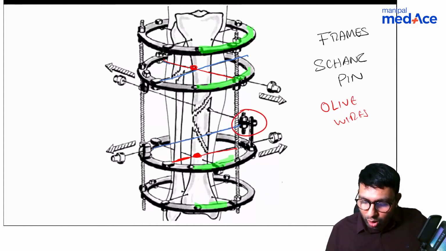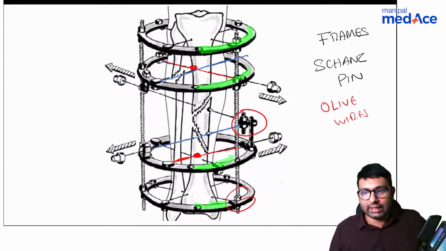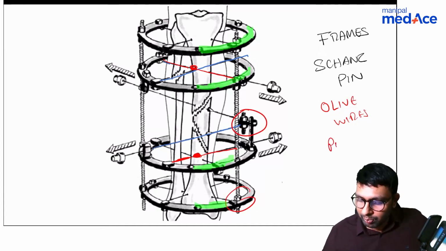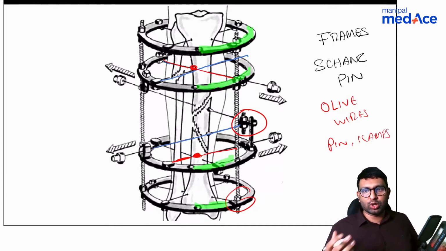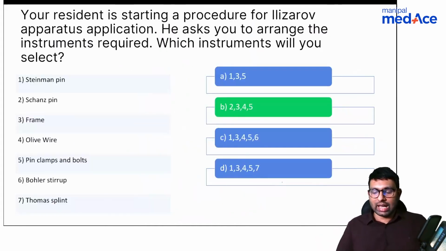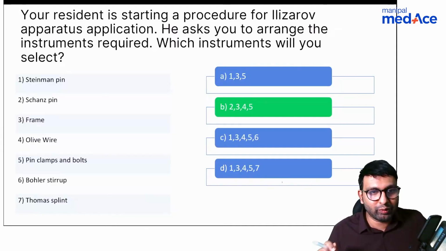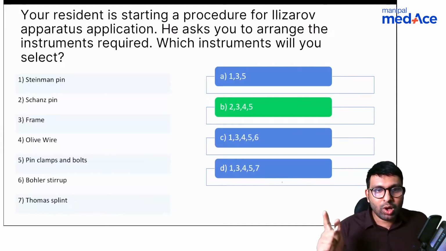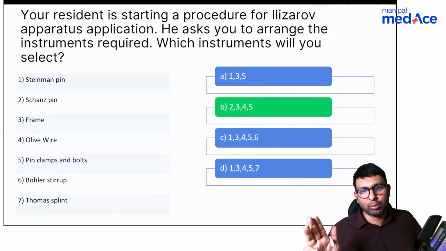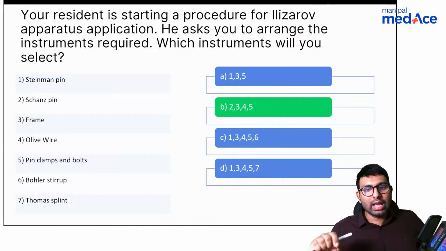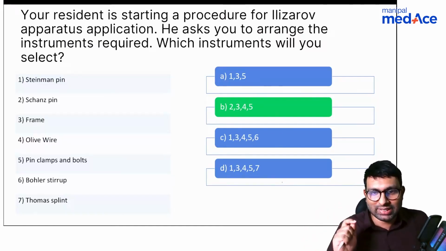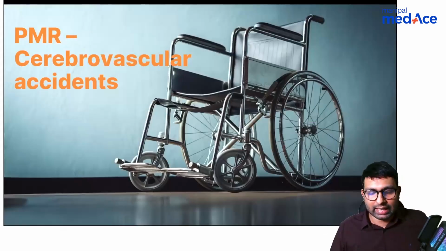And then you have all of these clamps that are there. Pins and clamps are kept in place, along with other devices. Many other secondary devices also come in, but primarily these are the four things that keep it in place. So the answer here is 2, 3, 4 and 5: Shanz pin, frame, olive wire, and pins, clamps and bolts. Please remember this. You have to study a little bit about the Ilizarov fixator and its principles because it is a high yield topic in your INI-CET exam.